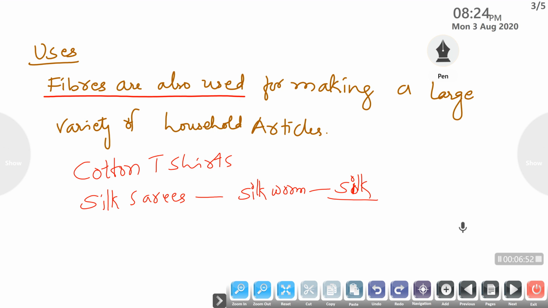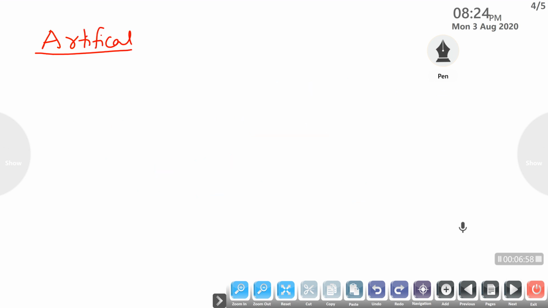Okay, now the second variety that is called artificial fibers. The first was natural fibers, the second one artificial fibers. Here artificial fibers are also said to be synthetic fibers.